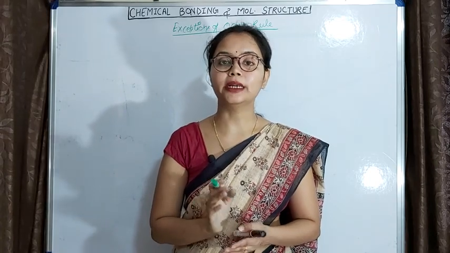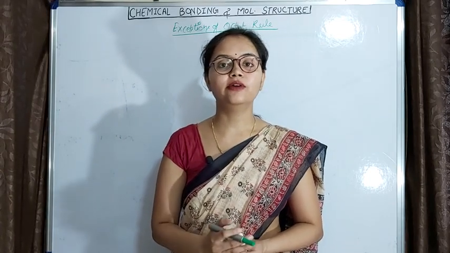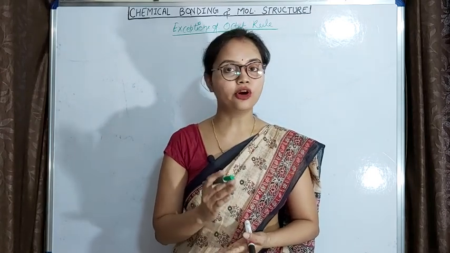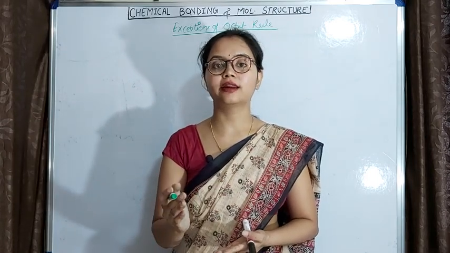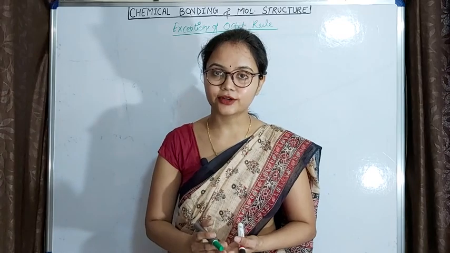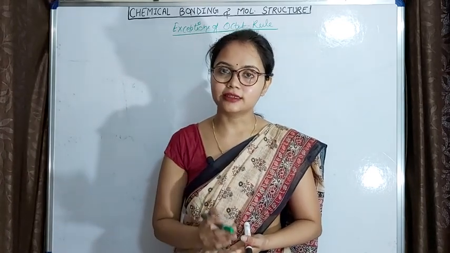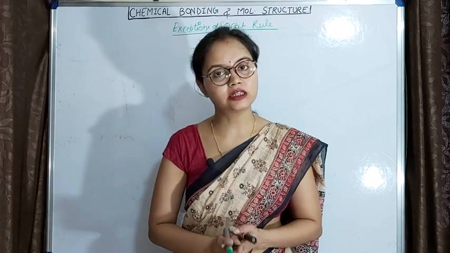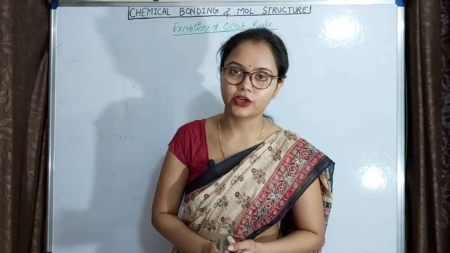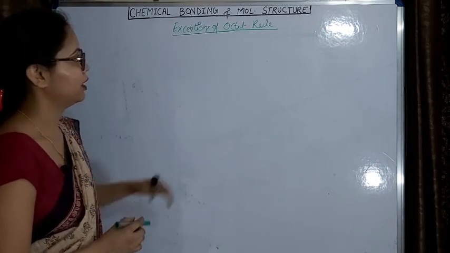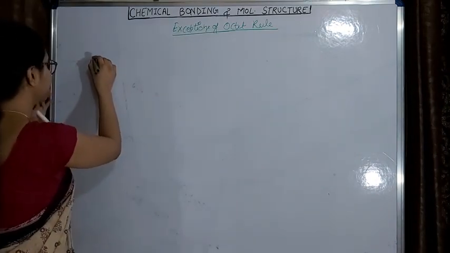But in today's video we will discuss some examples in which some atoms are not following the octet rule. They are either having less than 8 electrons or more than 8 electrons, but still they exist in nature and they have stability. So let's start the video. Topic is exceptions of octet rule. And the first category is